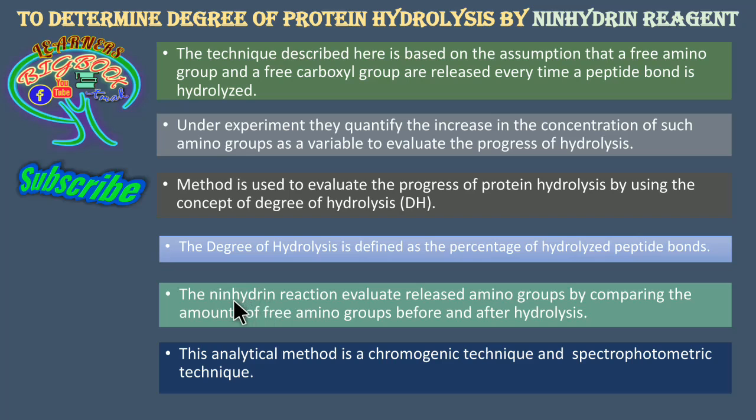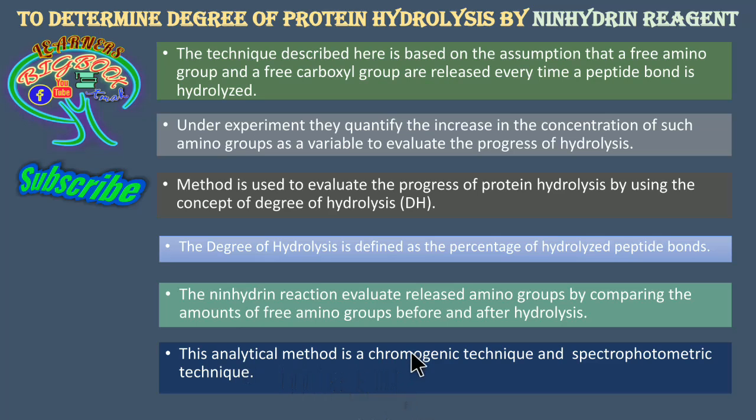So the amount of free amine ends gives the intensity of the ninhydrin color.